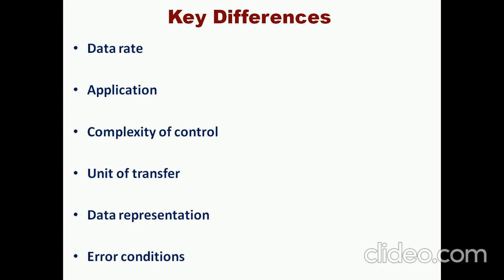One is called a stream transfer, that is, character by character, and a block transfer, in which a complete block of information or a complete page is transferred to the main memory or from the main memory to any other device. And data representation: there are many encoding schemes to represent particular data.